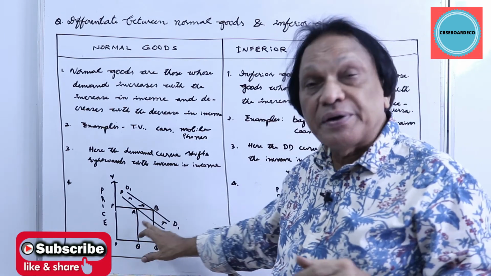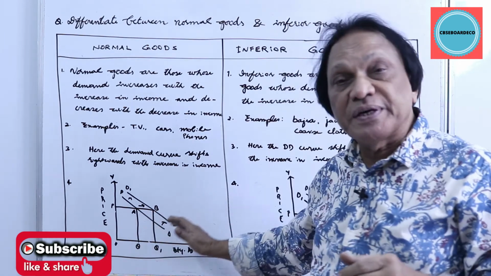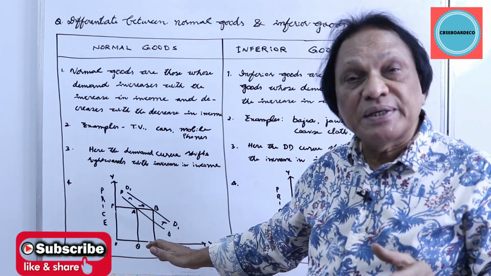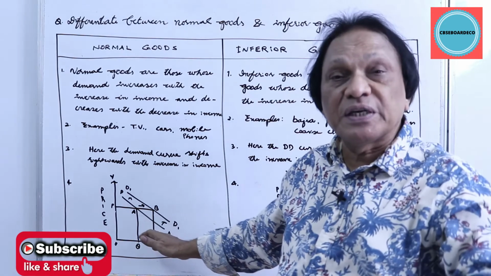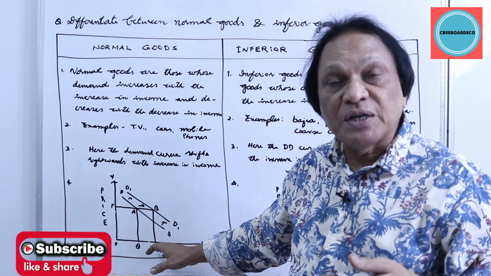The demand curve shifted rightwards. Why are you buying more quantity at the same price? Because of other factors affecting demand. Here, maybe the income of the consumer has gone up.